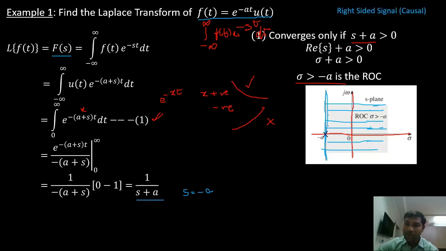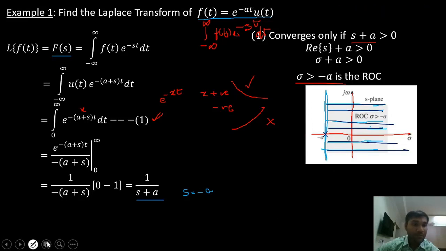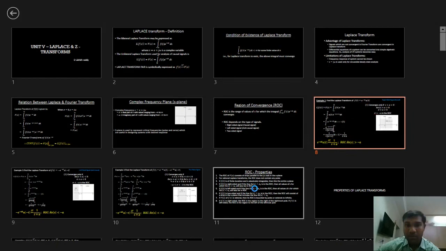So in this case we only have one pole and my signal is a right-sided signal. So my ROC is to the right of the rightmost pole. My rightmost pole here is sigma equals minus A. Since my time domain signal is right-sided, my ROC is right of the rightmost pole. Based on this, we have some properties. So let us look at the properties here.